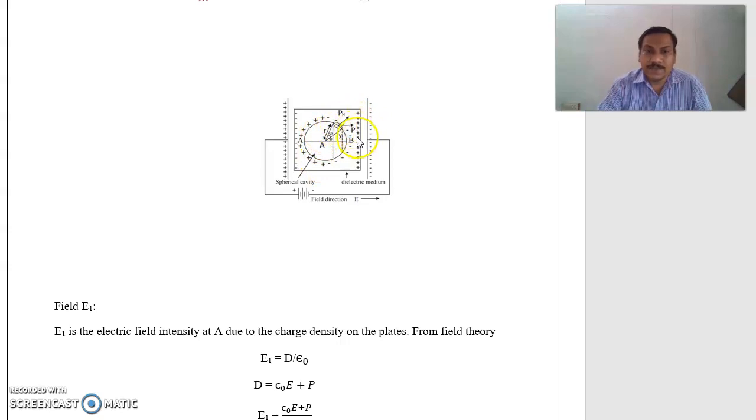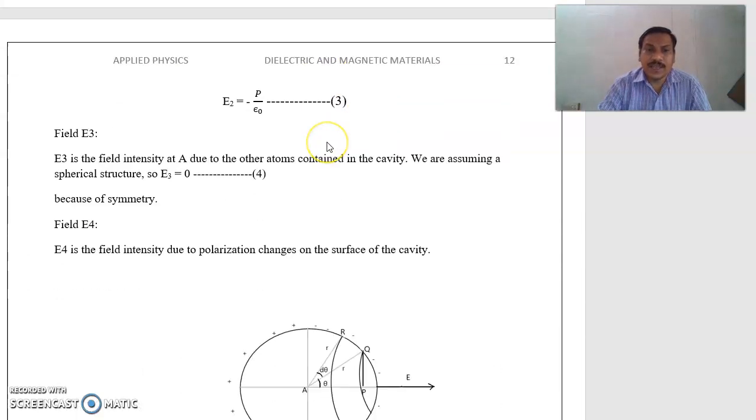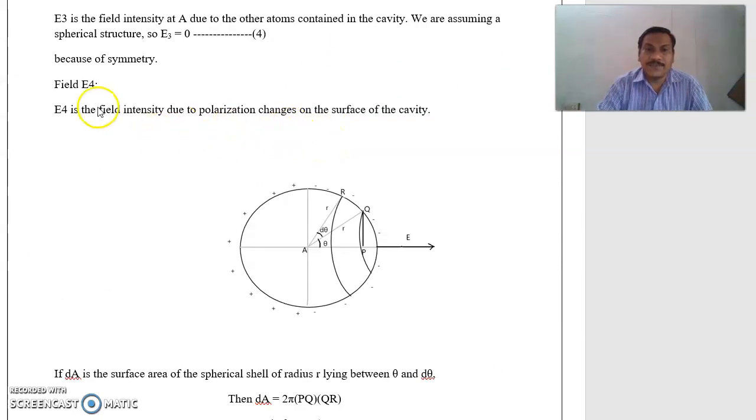On the right side, on the dielectric surface, positive charges are there, so near to that, negative charges are induced on the spherical cavity surface. Due to the charge density on the surface of the spherical cavity, the E4 electric field is acting at point A. So here we are calculating that E4 value.